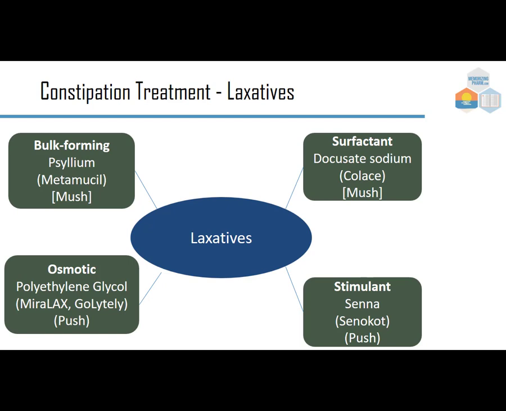Polyethylene glycol, two very different forms. Miralax is a powder that comes over the counter that's relatively safe. And then GoLYTELY is bowel prep. So completely different intention with both of them, but it's the same medication. And then the stimulant Senna, this is something that if things are not going well, you can more push than create this mush. So if you want to think about mush versus push, bulk forming and surfactants make it easier to go, making everything mushier, but stimulants and osmotics push a bowel movement forward, which is a little bit different.